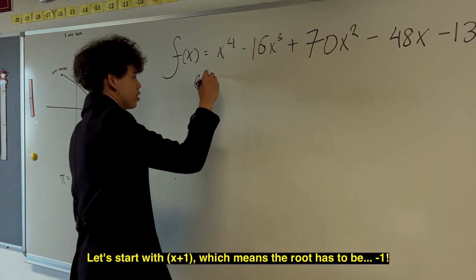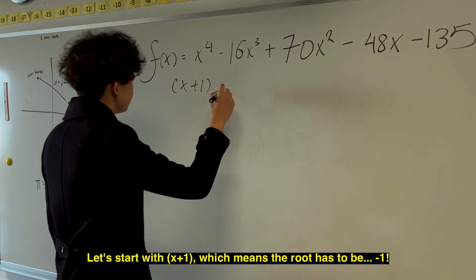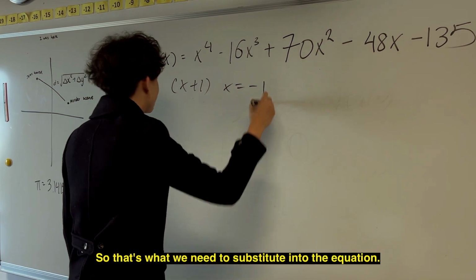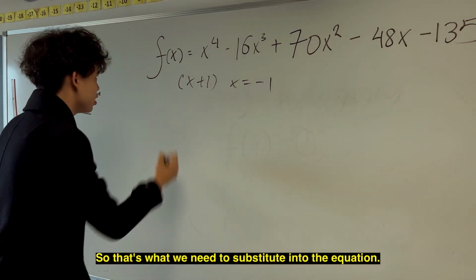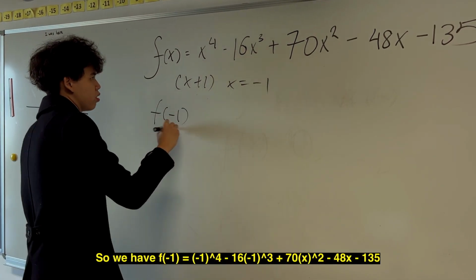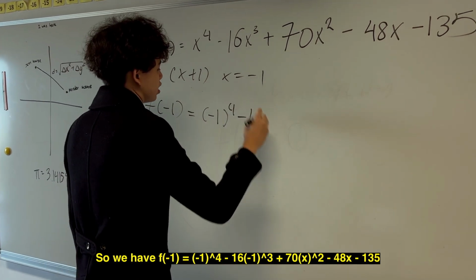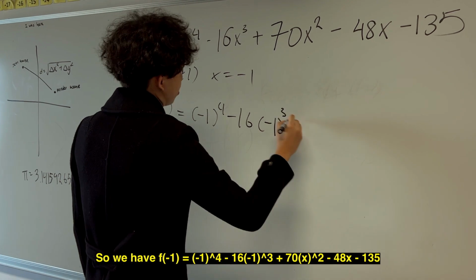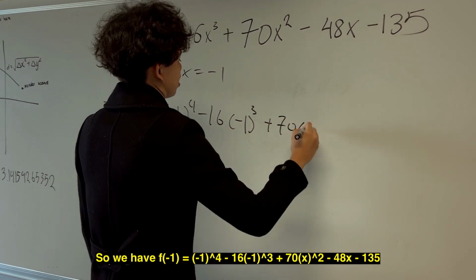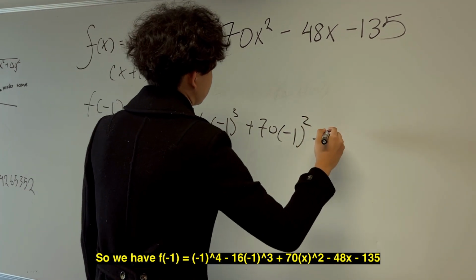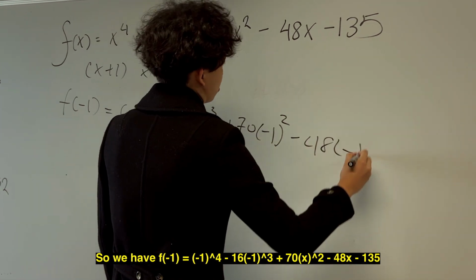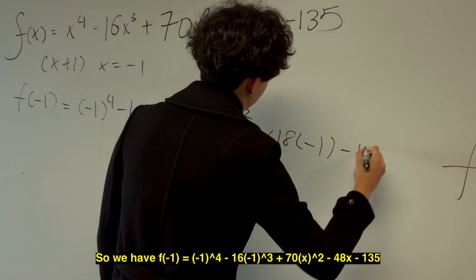Start with x + 1, and that means the root would have to be -1. So that's what we need to substitute into the equation. So we have f(-1) = (-1)^4 - 16(-1)^3 + 70(-1)^2 - 48(-1) - 135.